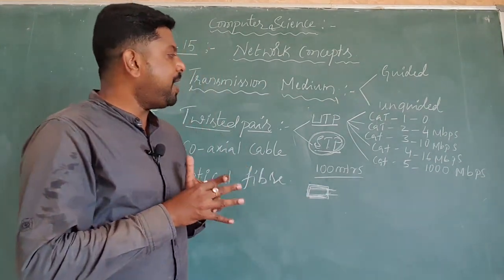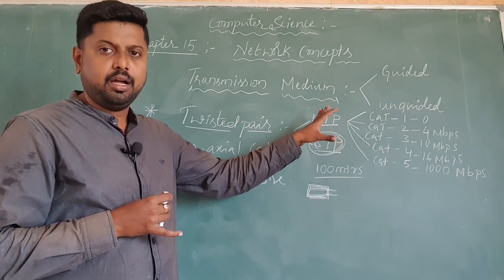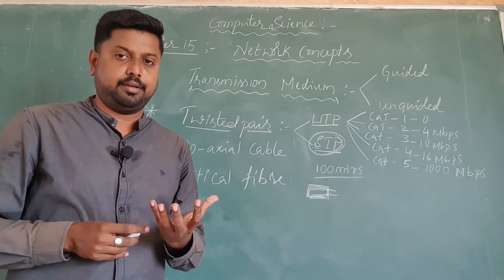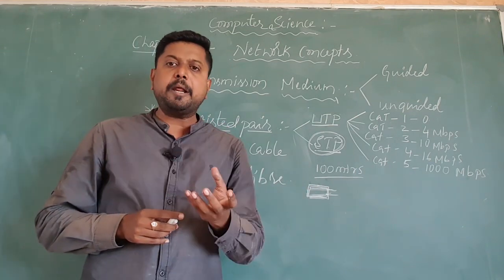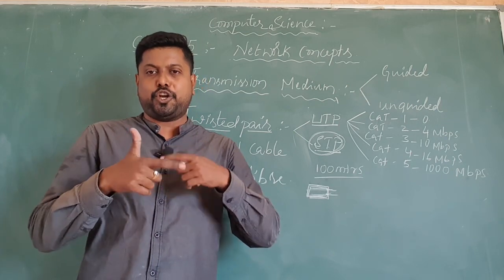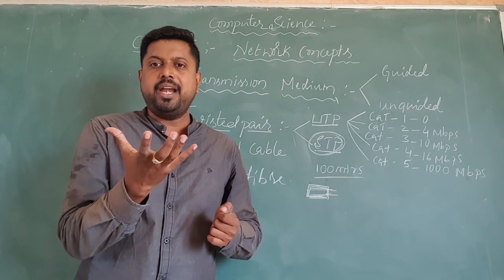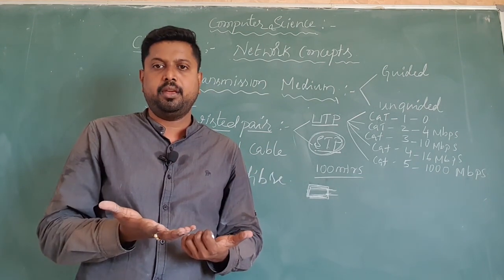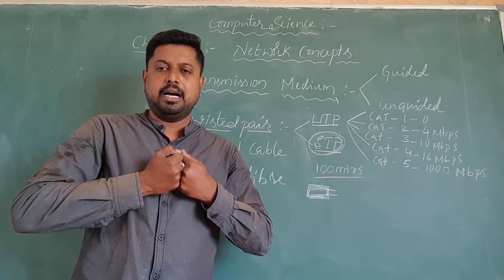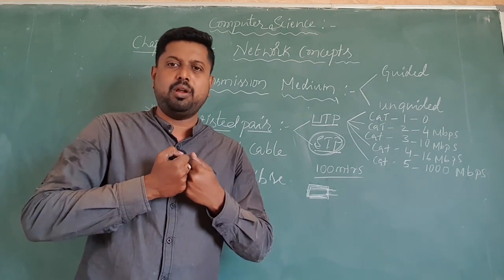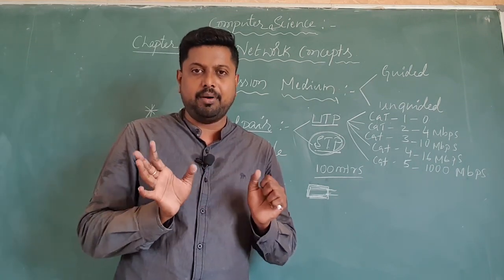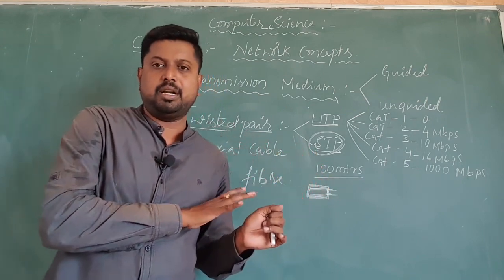Compared to the unshielded twisted pair cable, the shielded twisted pair cable has more weight. Of course, whenever the cable has a maximum protection layer, automatically the weight of the cable is more, and the thickness of the cable is also more. Usually it is an unbreakable, not easily breakable cable. That's why at that time we use the twisted pair cable.